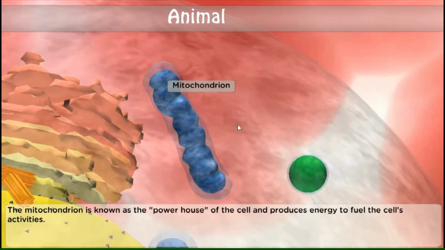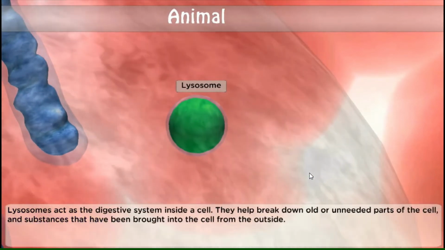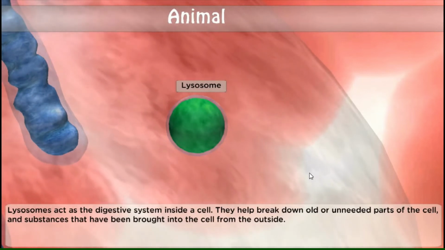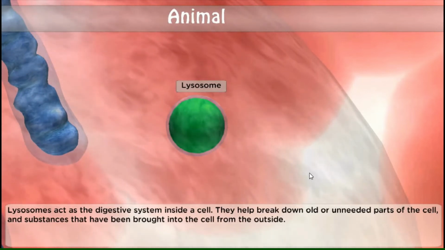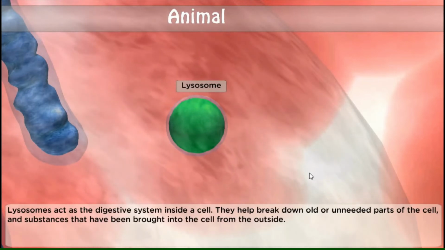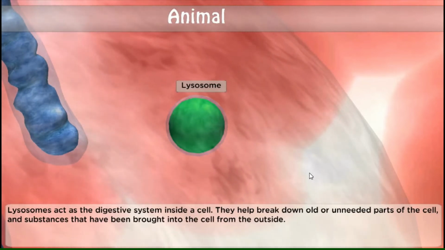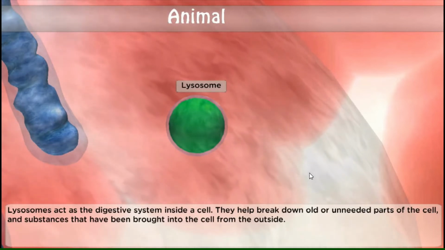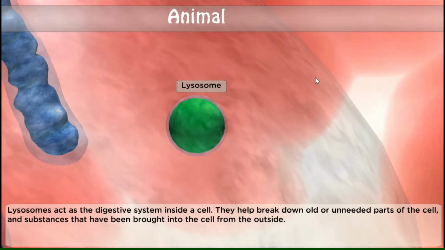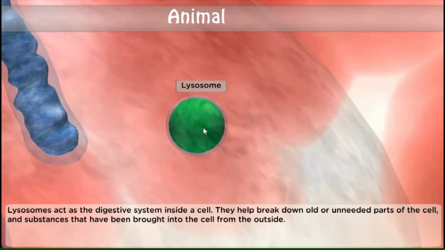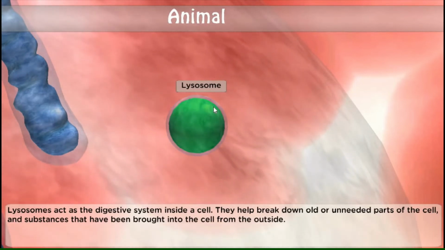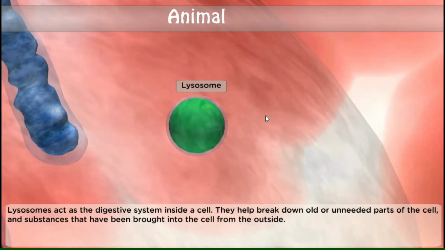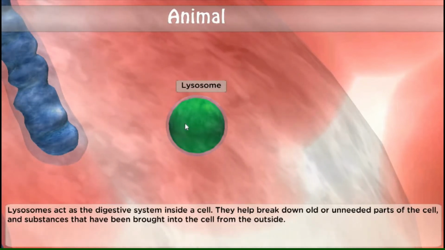Okay, so next is the lysosome. Lysosomes act as the digestive system inside the cell. They help break down old or unneeded parts of the cell and substances that have been brought into the cell from the outside. So for example, from the outside, nakapasok ang bacteria. Ang gagawin ng lysosome, didikit siya doon, tapos i-engulf para kakainin na yung bacteria. And then, inside, kung sa loob, i-dissolve siya or i-break down.